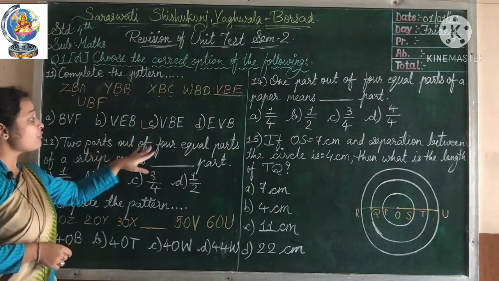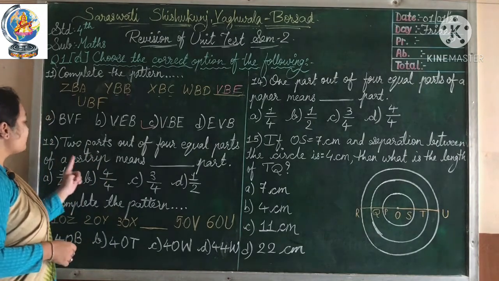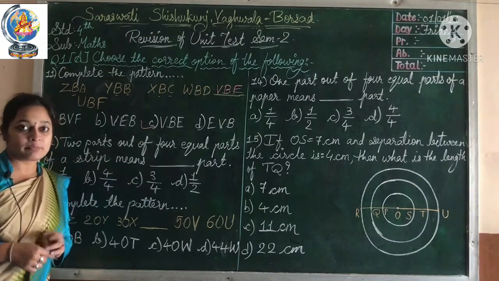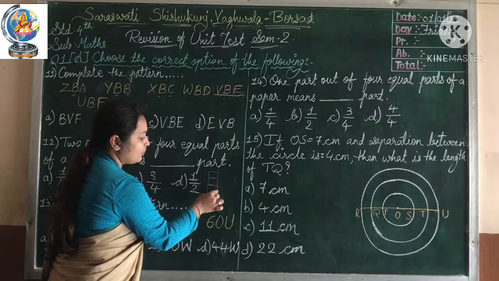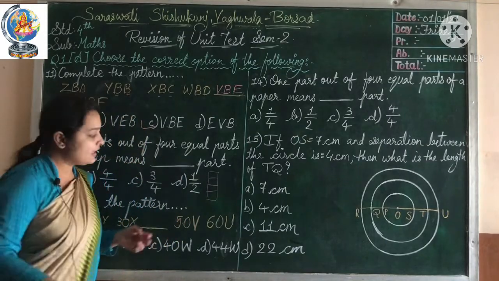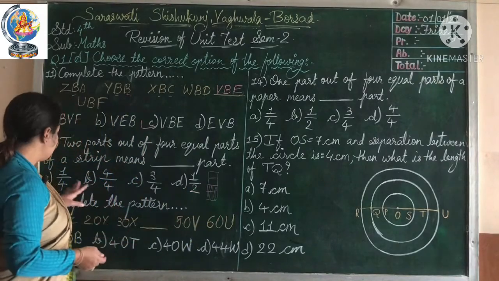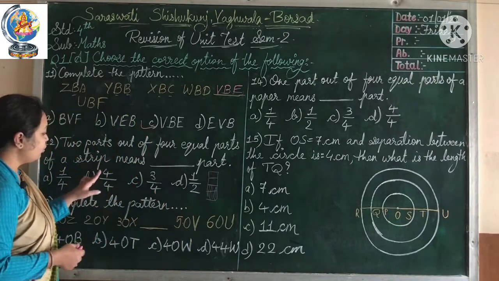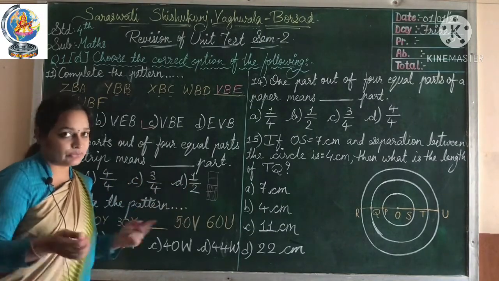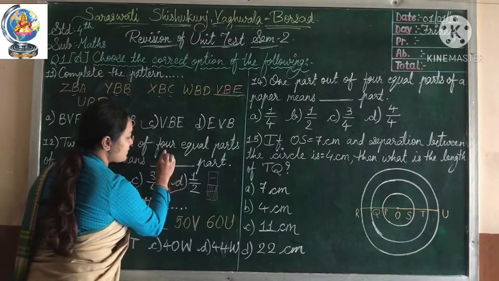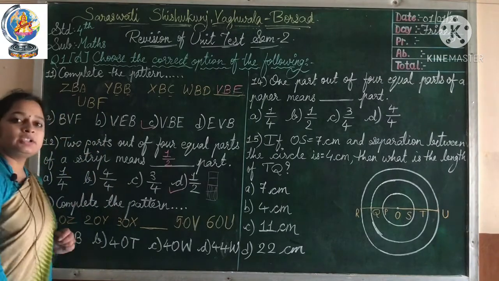2 parts out of 4 equal parts of a strip means blank part. Simple thing. If one strip is there and we make 4 equal parts of that strip and consider 2 parts, what would it be? Let's check. 1/4? No. 3/4? No. It is half, right? So the correct option is half. Okay. Now let's move towards number 13.